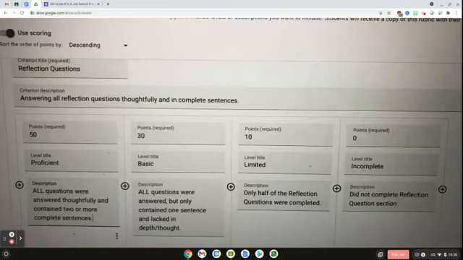And honestly, I'm going to be able to tell how much time you spent on it just by glancing at it. Because if I go to the reflection questions on your Google form and I just see 1 or 2 word answers, or just quick, short, little 1 sentence answers, I'm going to know right away that you can't have 50 points on it. And then I'm going to have to look at it a little more closely to see where you fall between 10 and 30. But it's going to be really obvious to me right away who gets 30 points and who gets 50 points. If it looks like you spent some time on it, you have at least 2 sentences for each one, then I'm going to look at it a little more carefully, but you're probably going to get 50 points for that. Otherwise, it'll probably be 30.